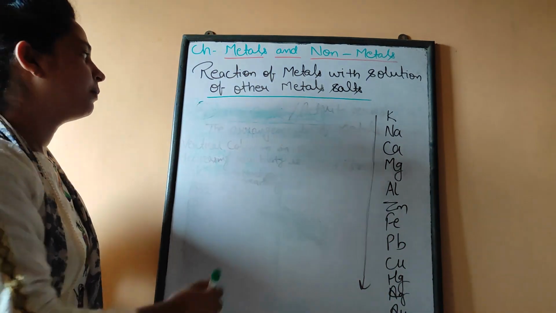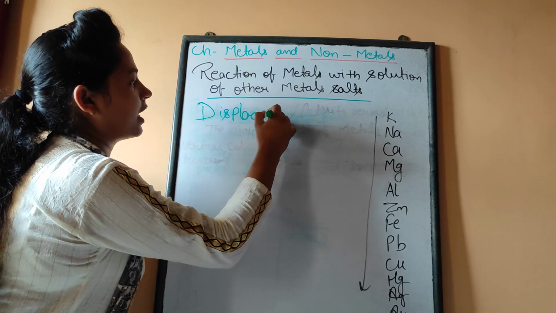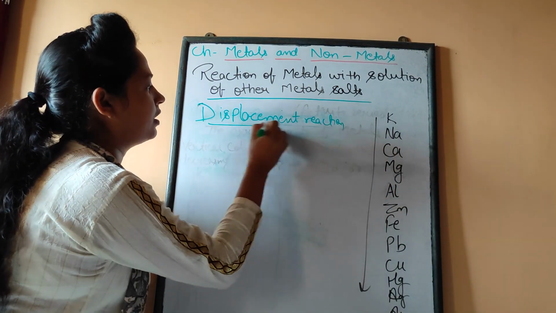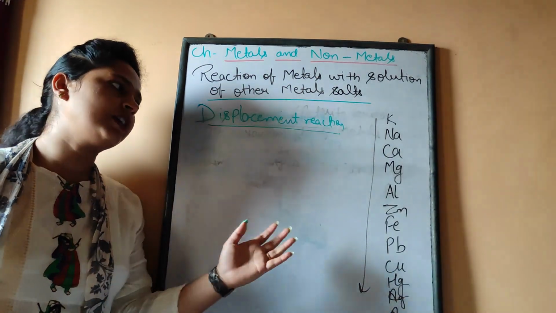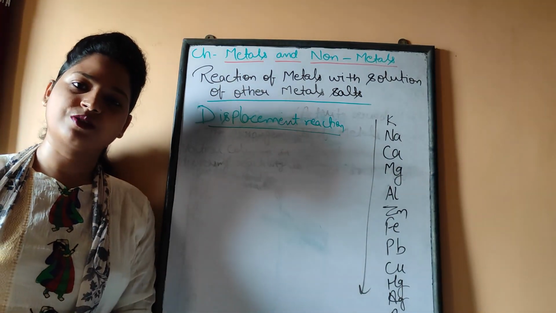Actually this property is termed displacement reaction, and already you have read about this displacement reaction in chapter 1 and even about the reactivity series also. So you can refer to that lecture also.